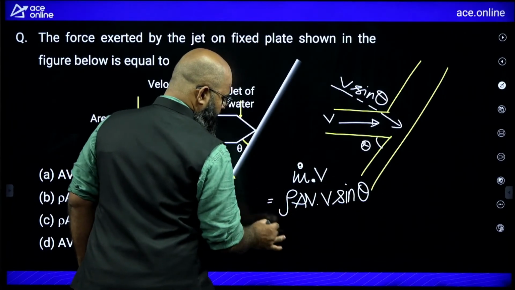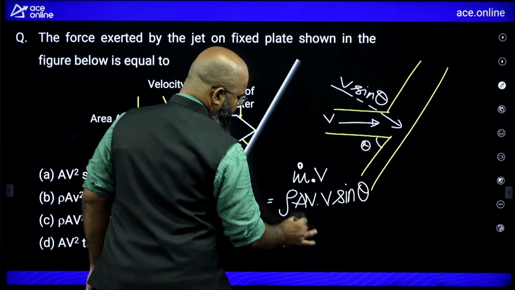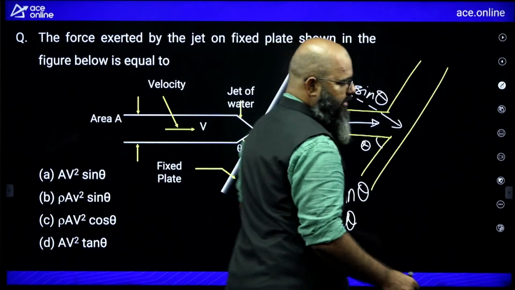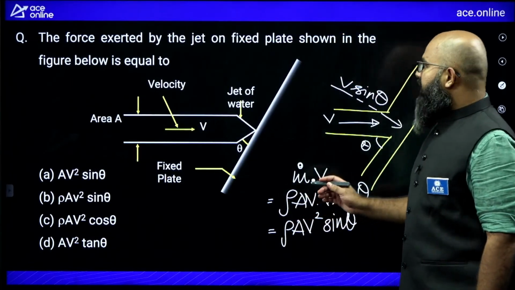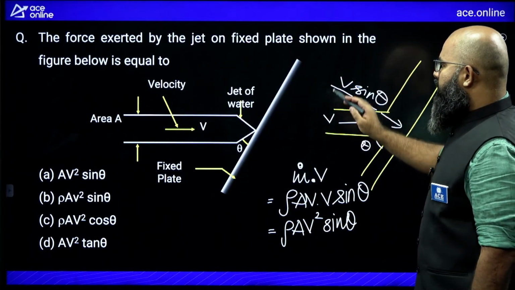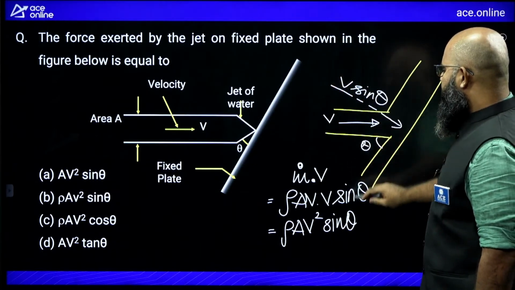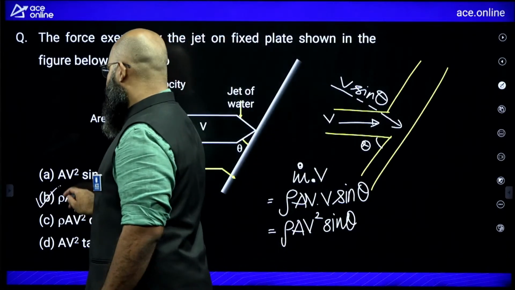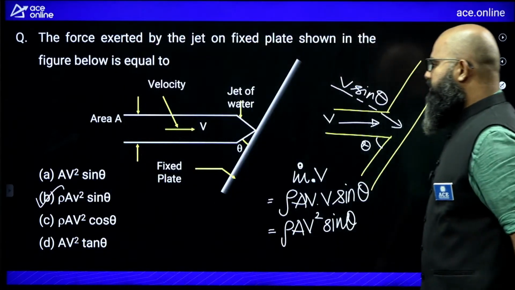So therefore this will be equal to rho into a into v square multiplied by sine theta. This is the value of the normal force acting. ठीक है ना? The force exerted by the jet on the fixed plate is equal to rho a v square sine theta. The answer is option B over here.